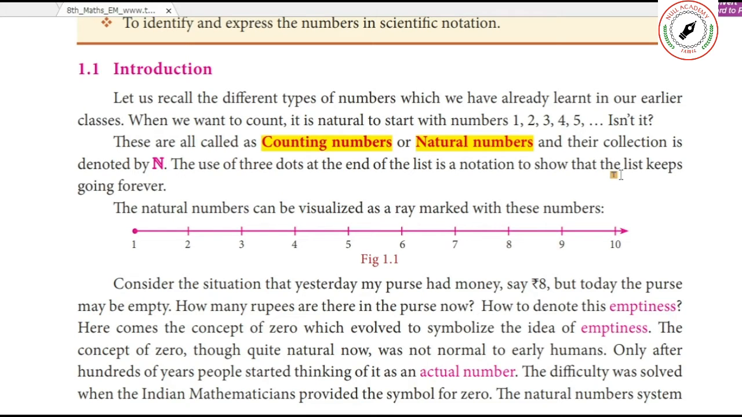The natural numbers can be visualized with a ray marked with these numbers. It starts from 1 and it will go upwards, and this is endless. It will go on.